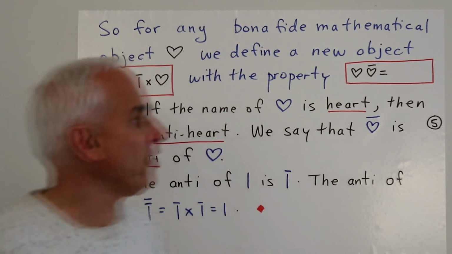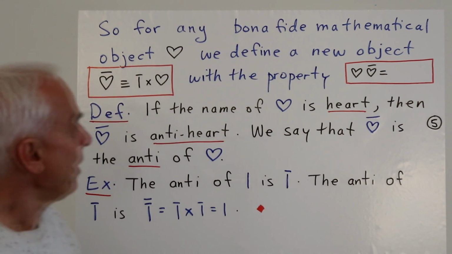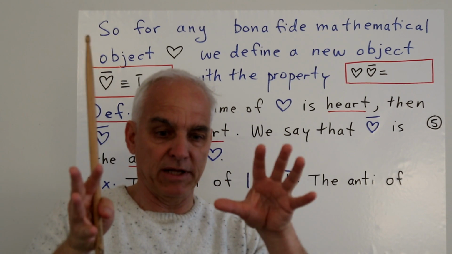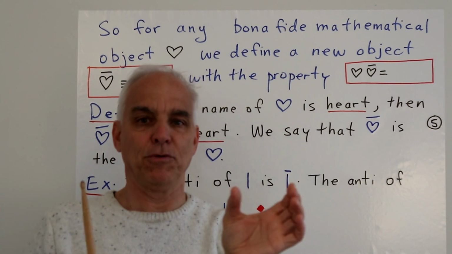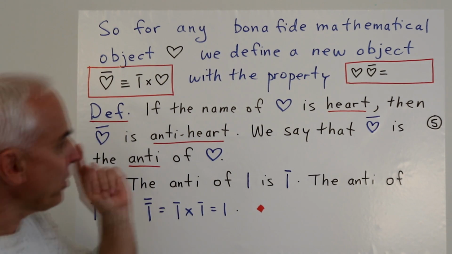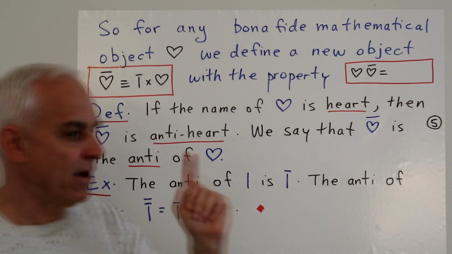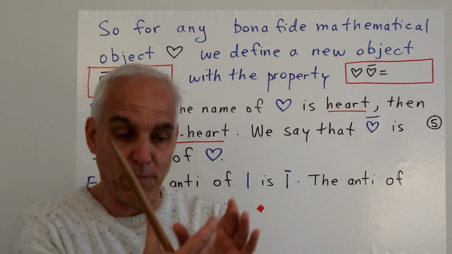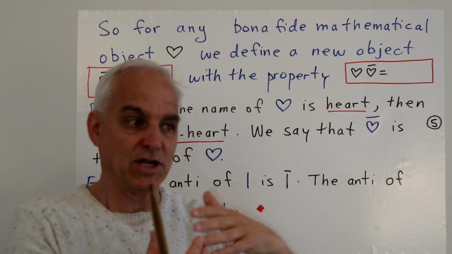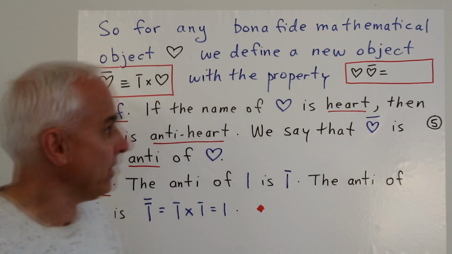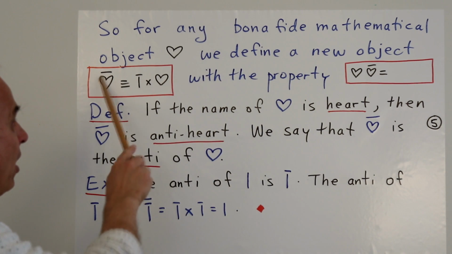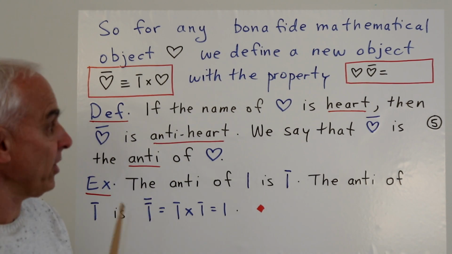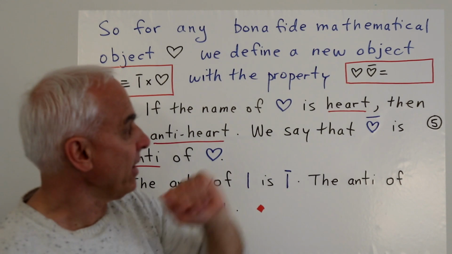And now what we're proposing is this general orientation that for any bona fide mathematical object, so at some process in this building up, we get some object that we're very comfortable with, let's call it heart, we're going to propose that there is another object, kind of a mirror object, or actually an anti-object, that corresponds to that object. In other words, there's going to be a new object, heart bar, which we can define as the anti-mark times the heart that we're considering, that has this crucial cancellation property that we've seen several times.